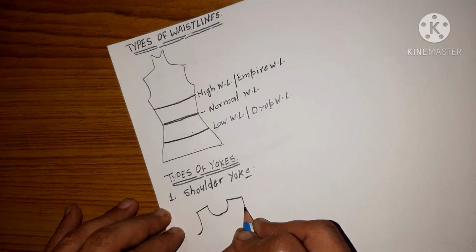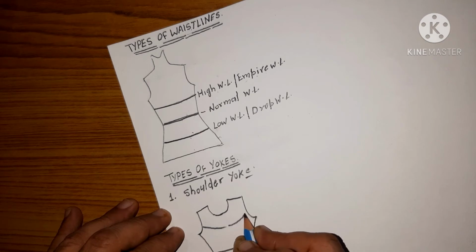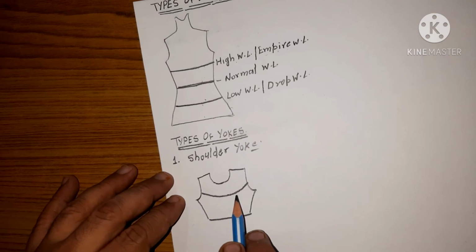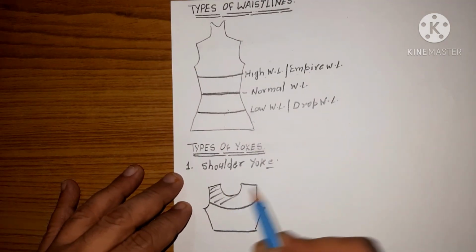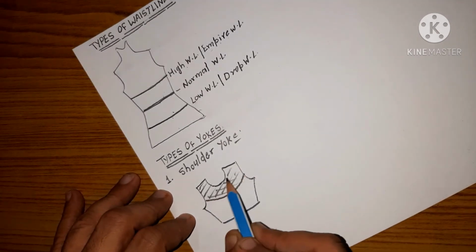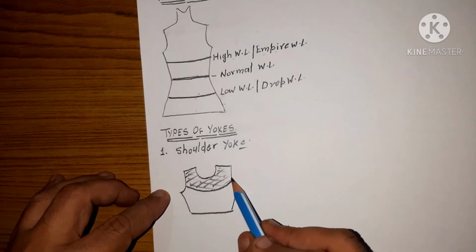This is the bodice and this is the yoke, right? You can see this is the yoke. This portion is said to be the shoulder yoke. This is the shaded portion, right?